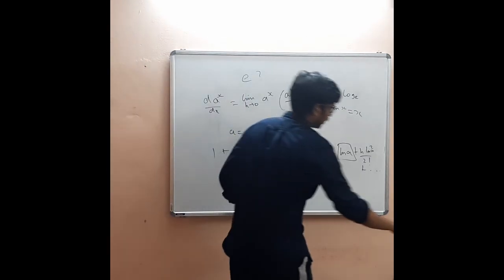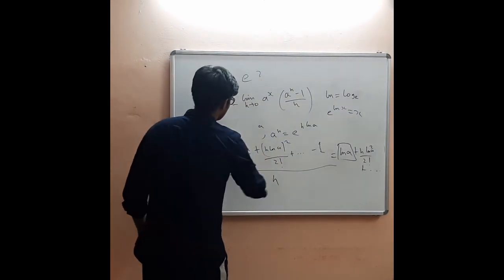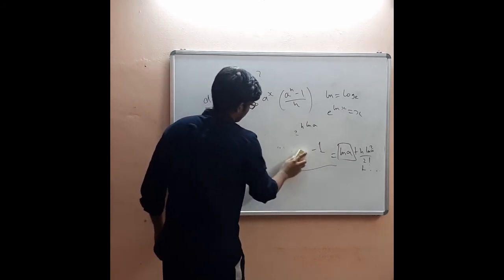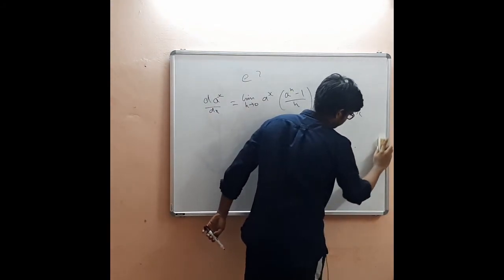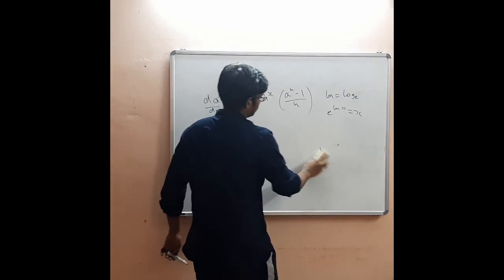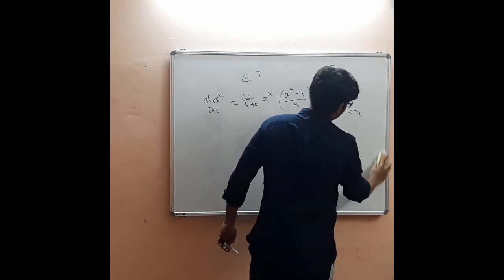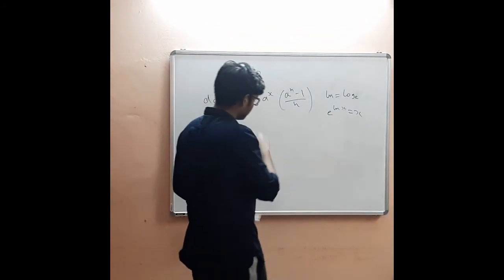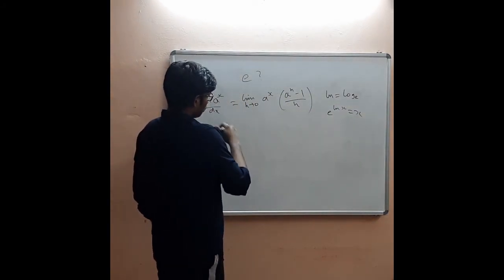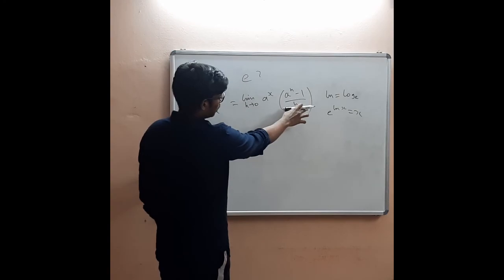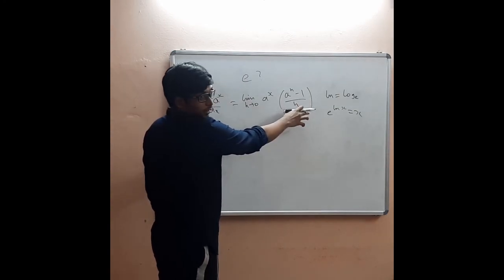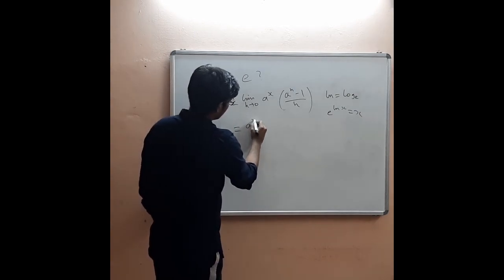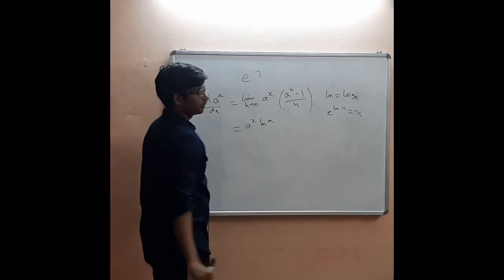And so what do we have here? This limit evaluated to log a, right? So we have the derivative of a to the power x is a to the power x into log a.